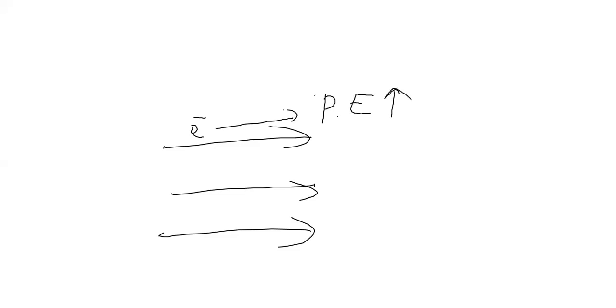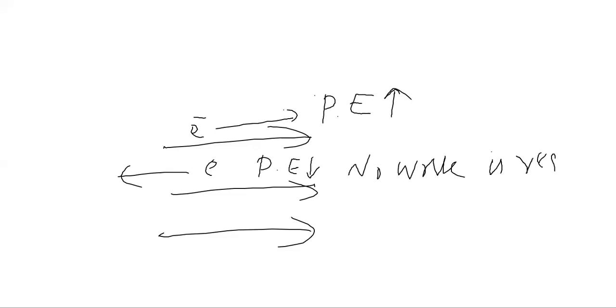Okay, and if you move electron opposite to the electric field, its potential will decrease because no work is required. Okay, so it means different for positive charge and the negative charge.